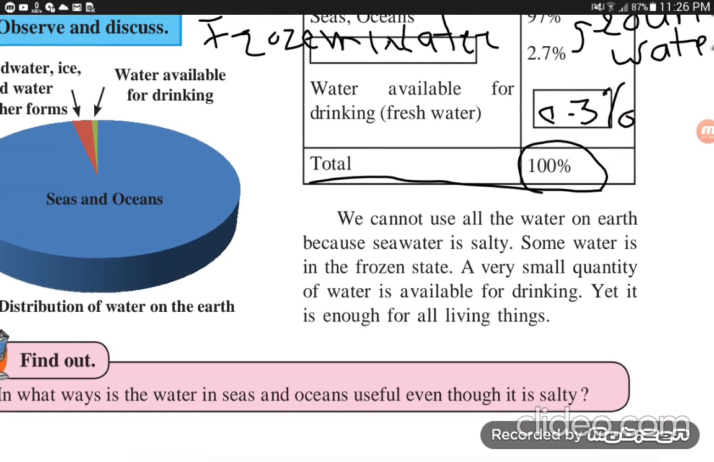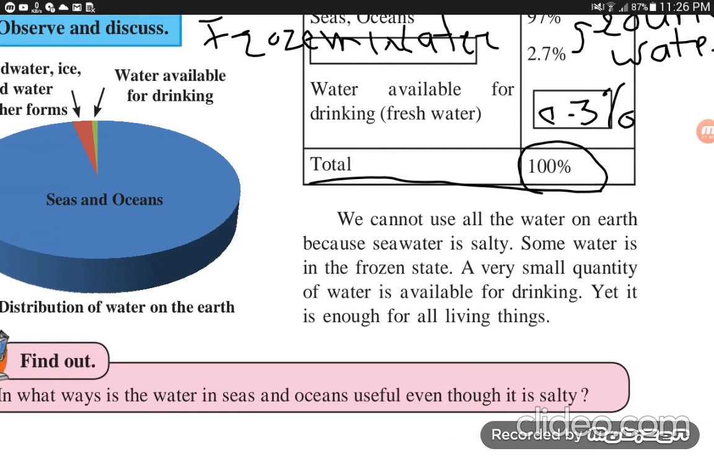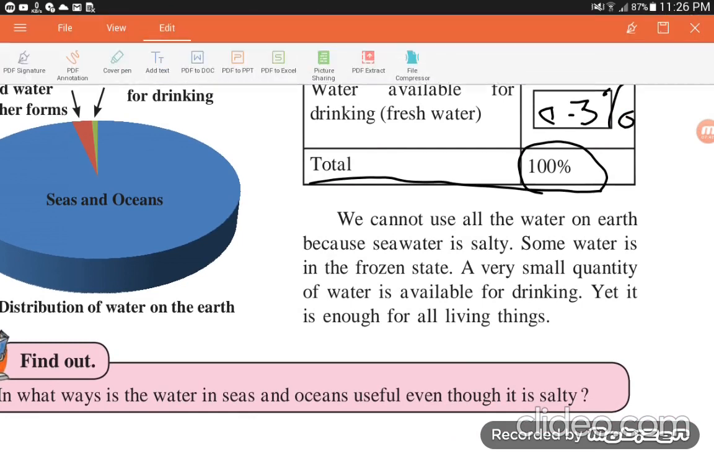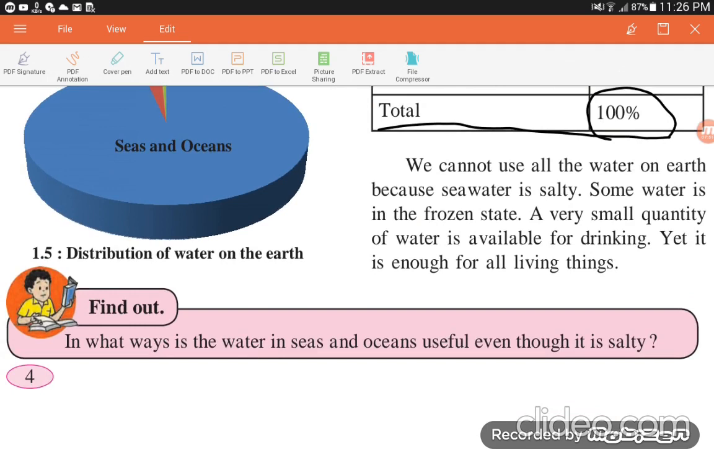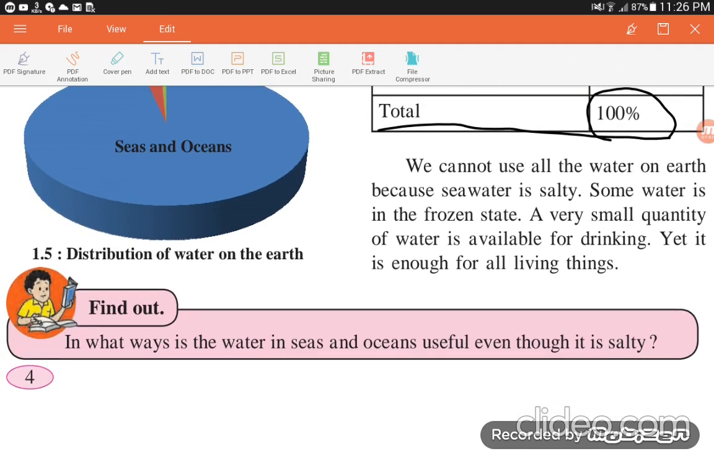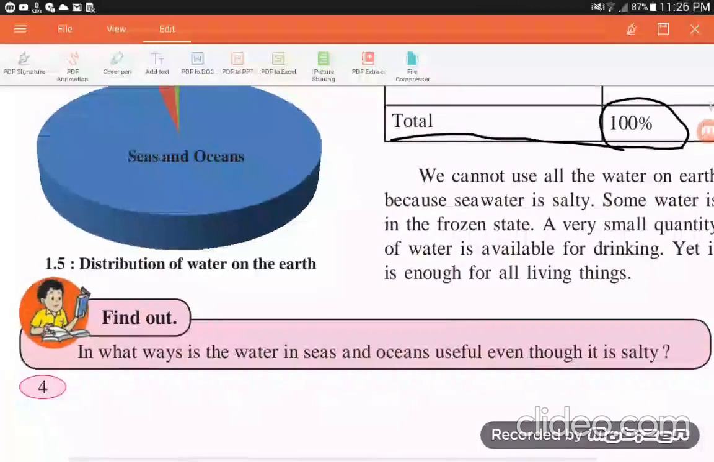We cannot use all the water on the earth because sea water is salty. Some water is in the frozen state. A very small quantity of water is available for drinking. Still, it is enough for all living things. In what way is the water in the sea and ocean useful even though it is salty? In what way is it used as it is salty? It is used for the aquatic animals.